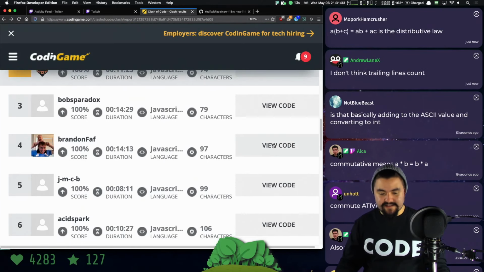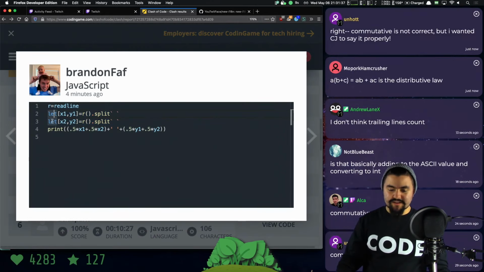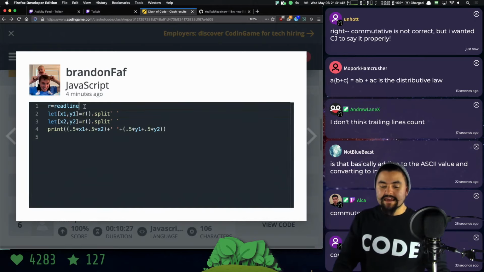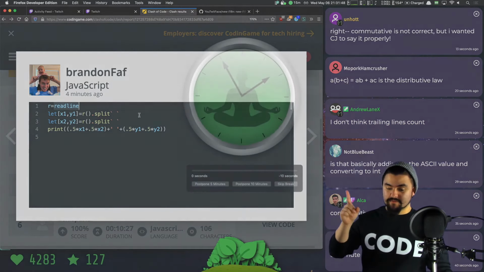All right, let's see. Brandon did it in 97 characters. Very similar to what I did, but they used the let keyword. So we figured out you don't need the let keyword if you terminate the previous expression. And this is the reason we use the comma operator.